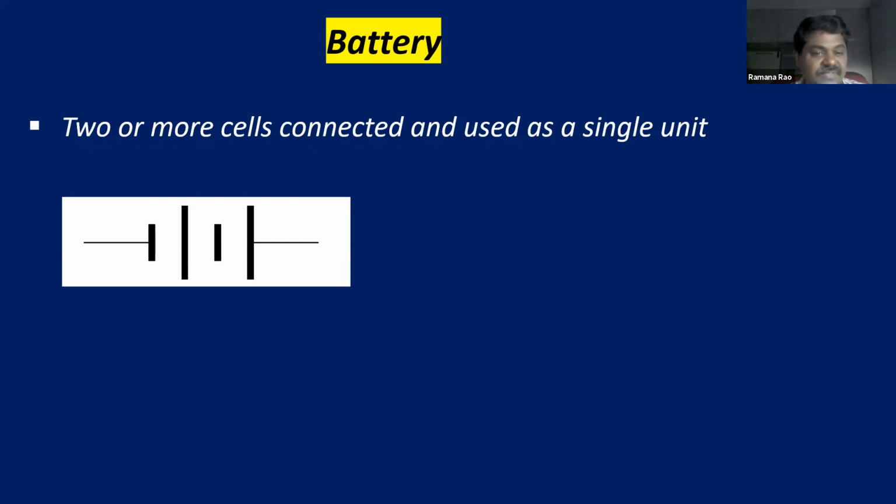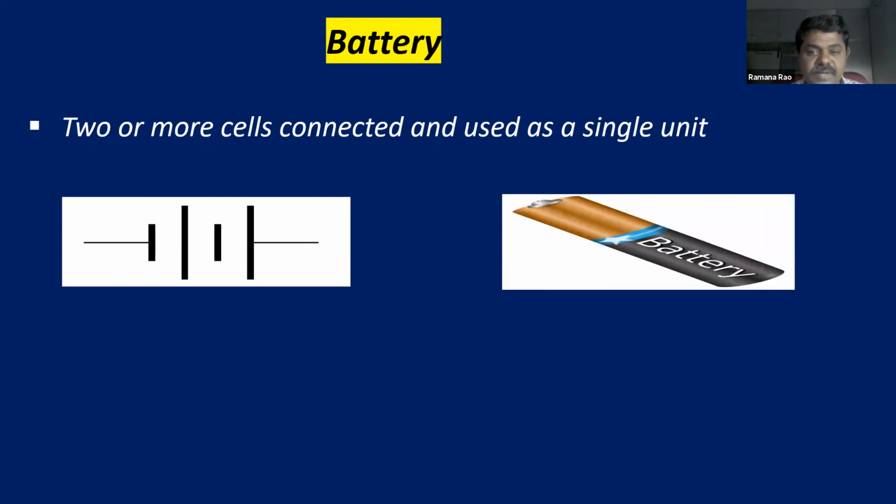So if this kind of symbol is there in the circuit, that is the indication for the battery. Anywhere, if you see this kind of symbol in the circuits, that indicates it is a battery. So this is the symbol for the battery. And usually you will see the positive terminal of the battery and negative terminal of the battery. So all of you are familiar with a battery.